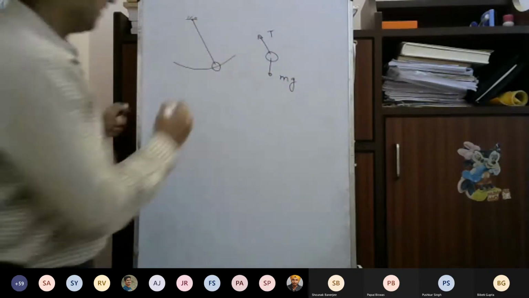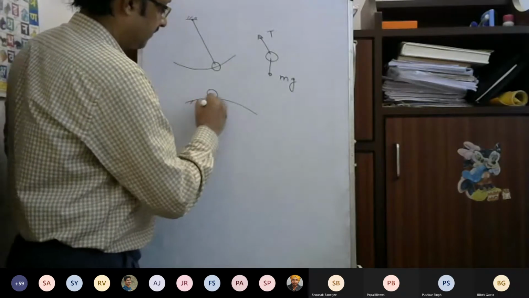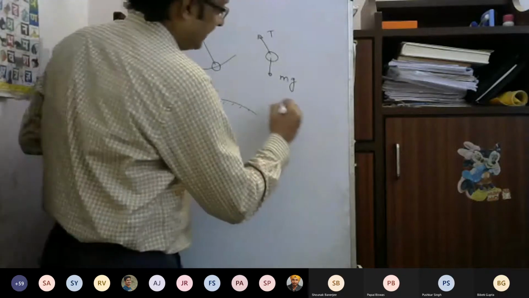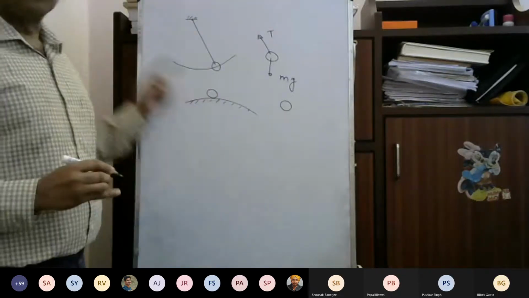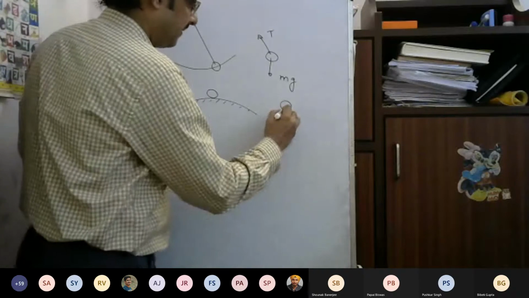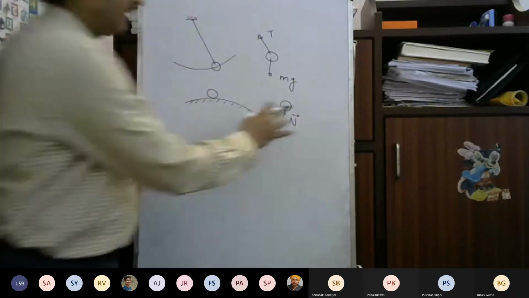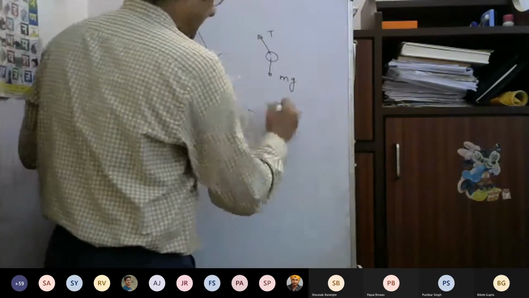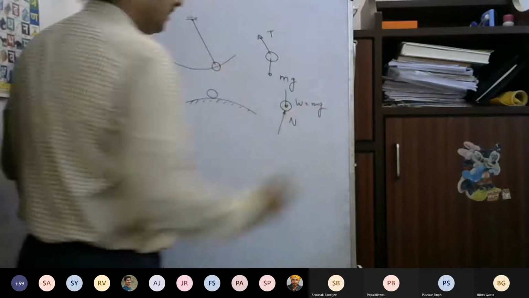Suppose a particle moves, as I was saying, on a surface. In the free body diagram, it will have a normal reaction, perpendicular to the surface. There may be other forces, such as the weight. All these things will be there.